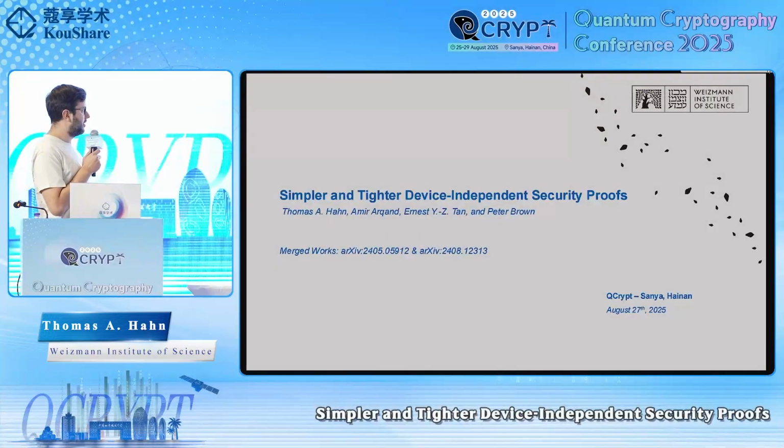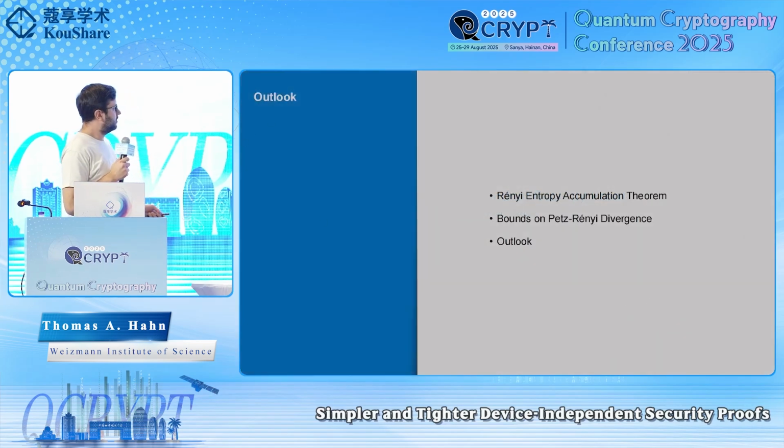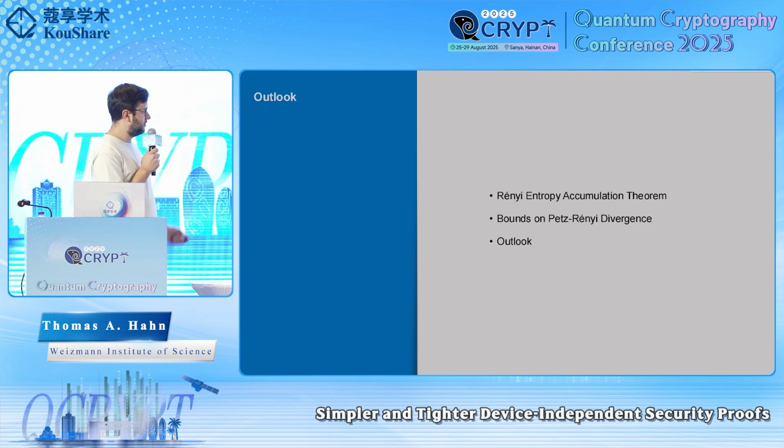Today I'm going to be talking about modern DI security proofs. This is basically a merging of two works. The first is on the Rényi EAT, and the second is how you use it for DI security proofs. The outline for today's talk is relatively straightforward. First, I introduce the Rényi EAT, then I'll talk about Petz-Rényi divergences, and then I'll join them together to show how you create DI security proofs. And then I conclude.